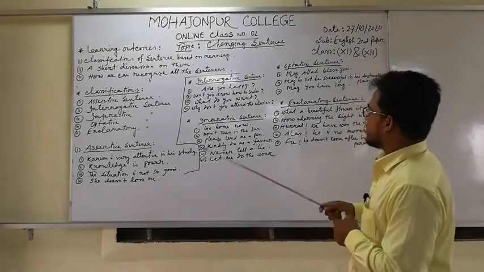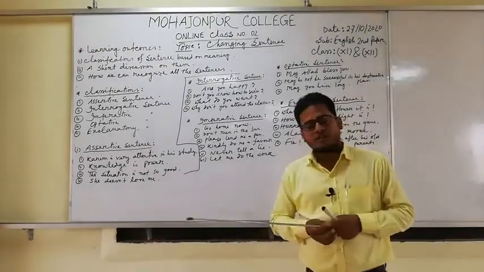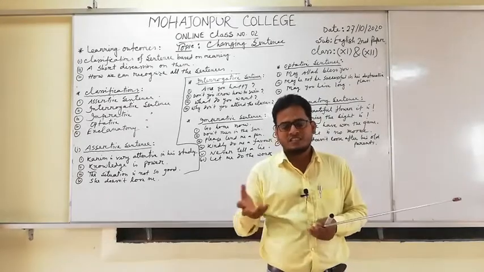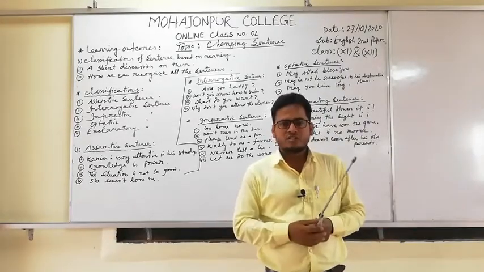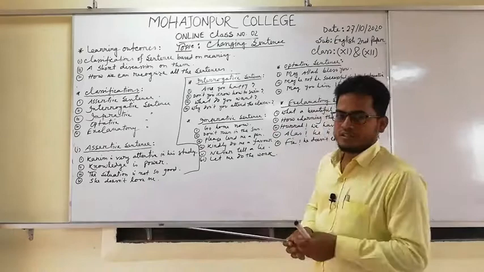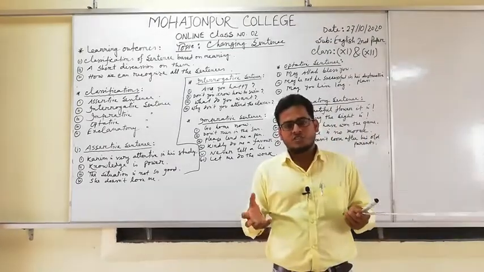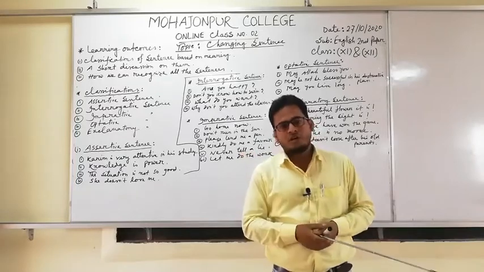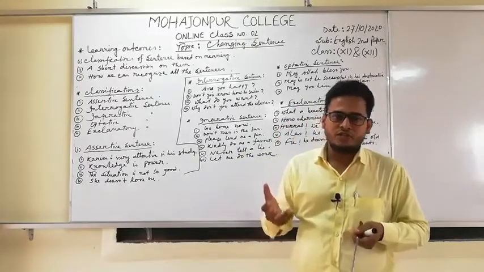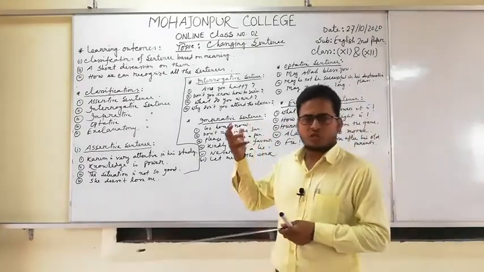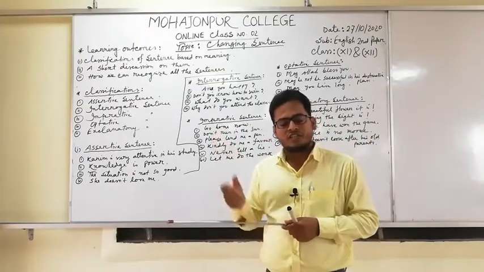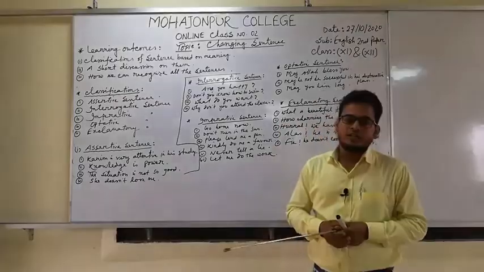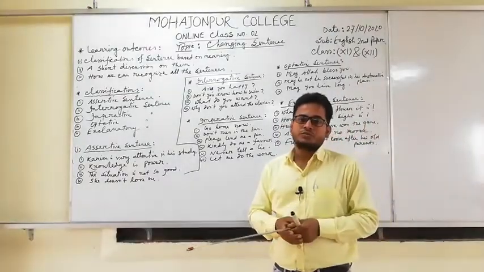Now, my dear students, how can you recognize whether the sentences are interrogative or not? Just remember: an interrogative sentence begins with an auxiliary verb or any WH word, and there will be a note of interrogation at the very end of the sentence. Okay, I think you have got it clearly and it is very clear to you.